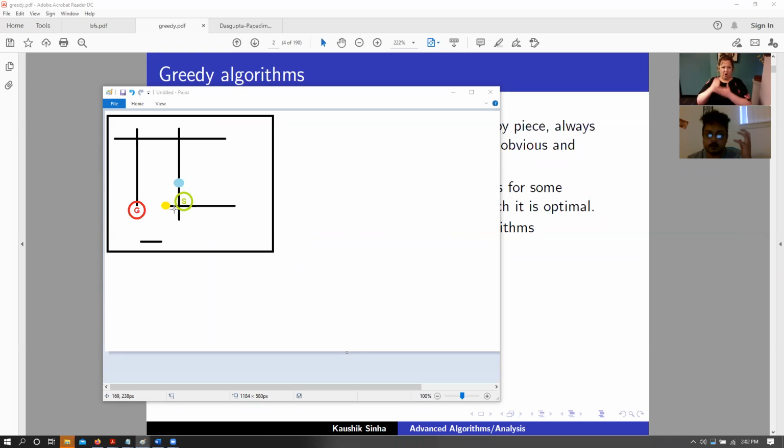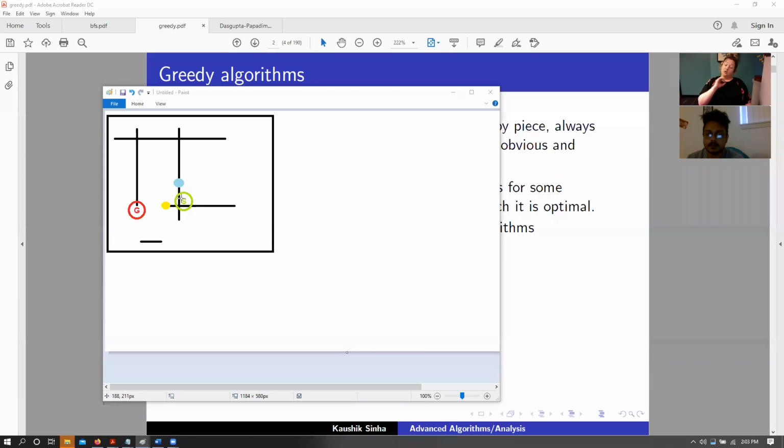So if we want to find the best solution for this thing, let's say we're iteratively trying to find out the shortest distance from my starting point, let's say this S point is my starting point, and I'm going to start from here, and I need to reach this goal point here. Now, let's say I have these two choices that I can make. I can either go towards the left hand side, that is this yellow dot here, or I can go towards the top side, the upwards direction, that is the blue point here.